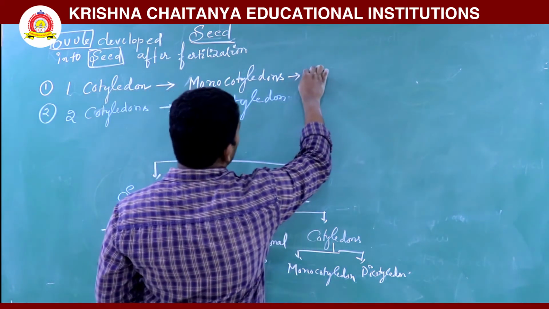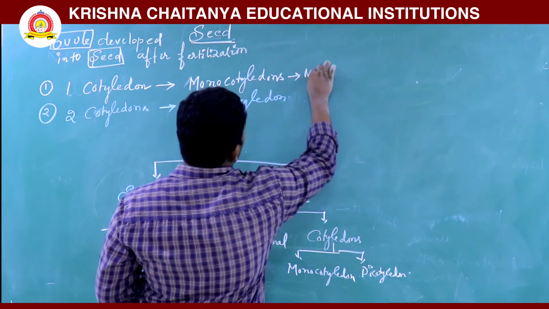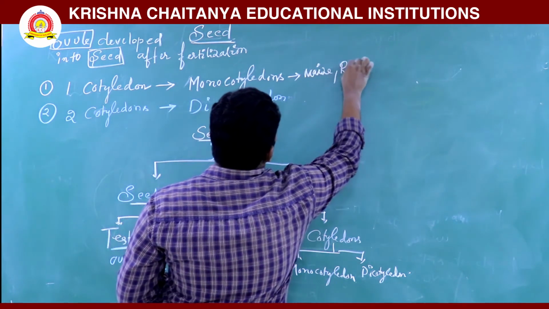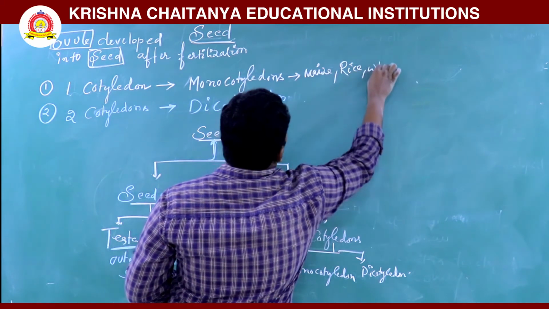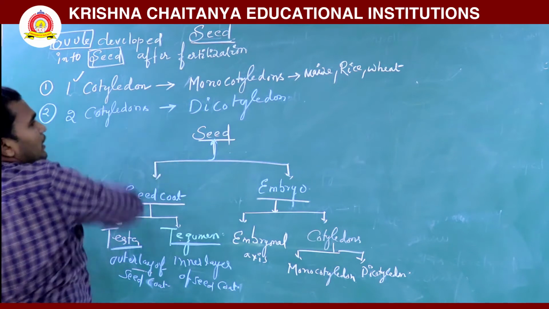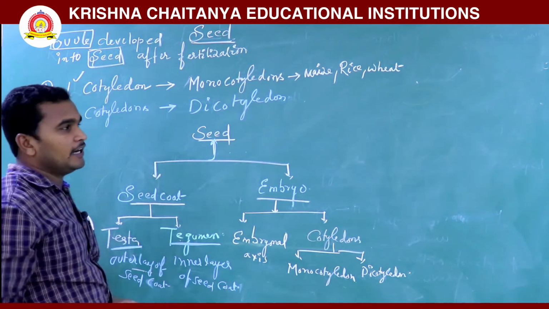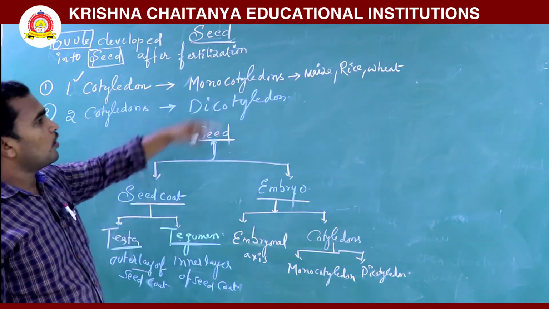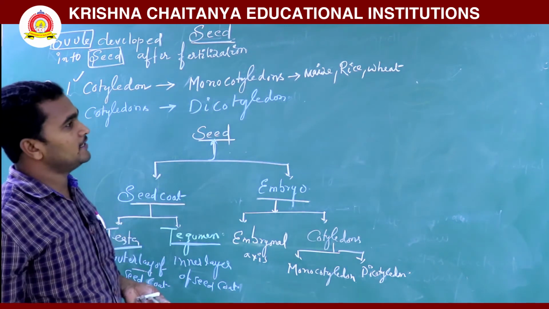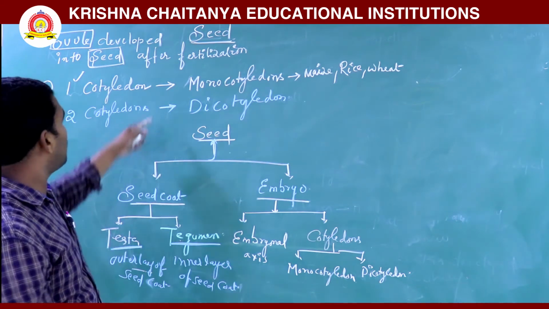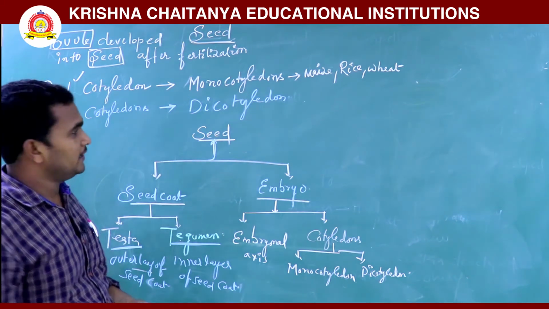For example, maize, rice, and wheat. These are all monocotyledon. Only a single cotyledon is there, so that's why it is called a monocotyledon. Only one cotyledon is there in the seed. So maize, rice, wheat, these are all monocotyledon seeds.